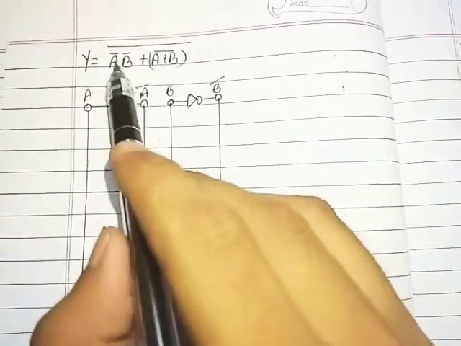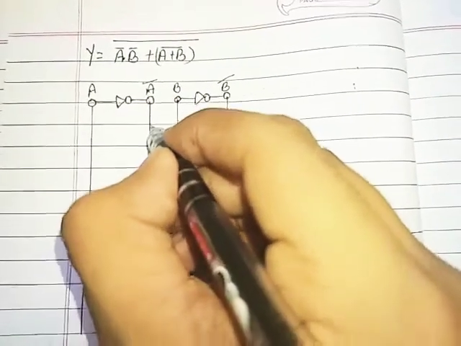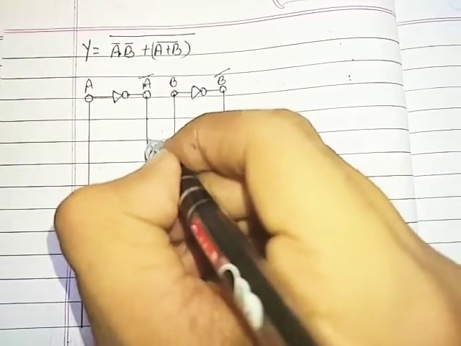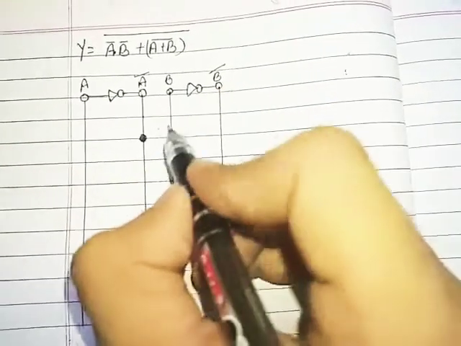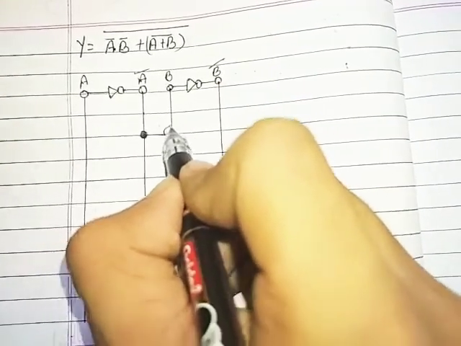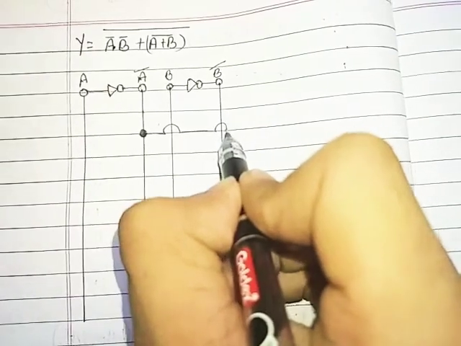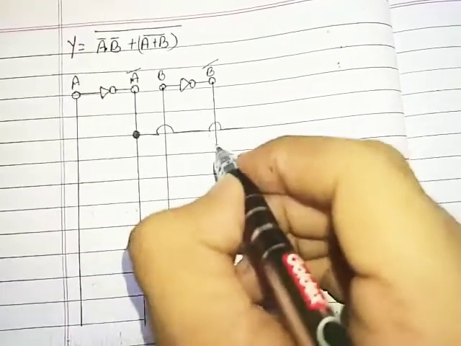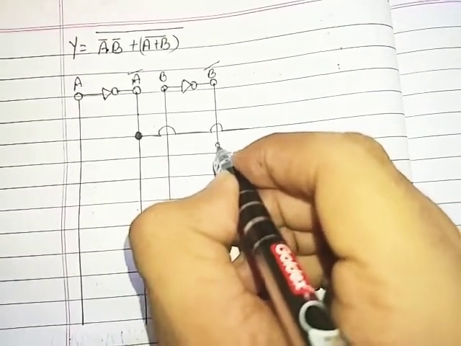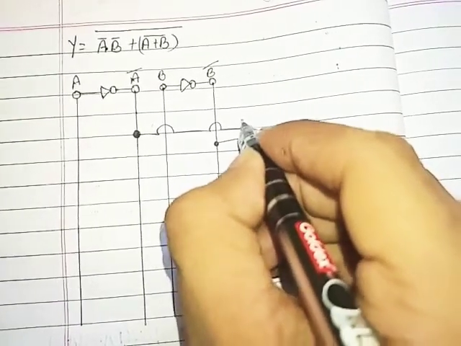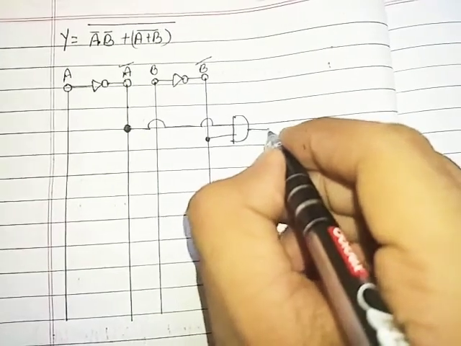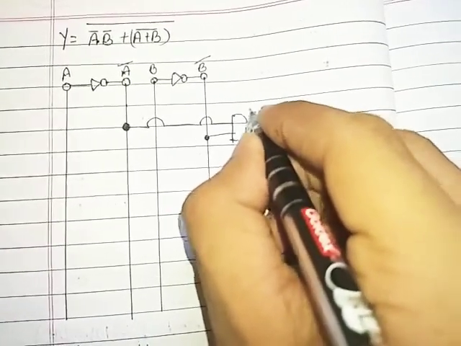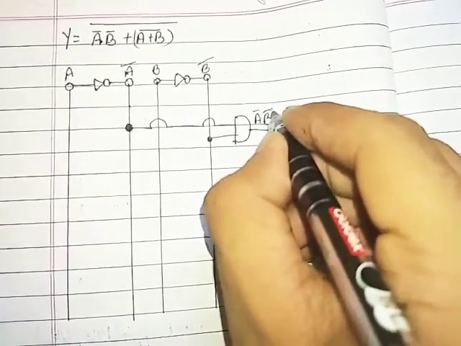First we require a bar dot b bar. Dot is performed by an AND gate. Here it is a bar, here it is b bar. Both are passed through an AND gate, and we will get a bar dot b bar.